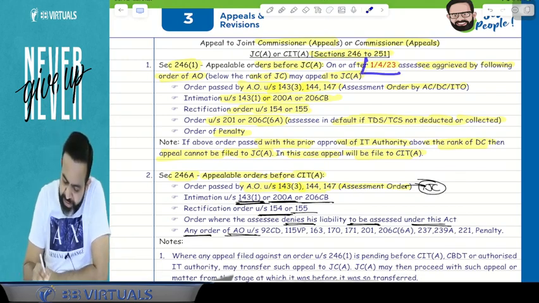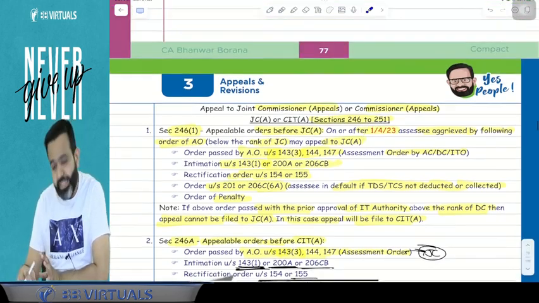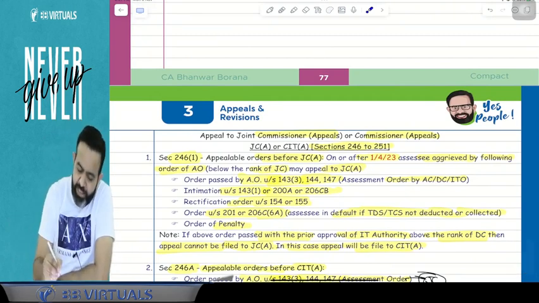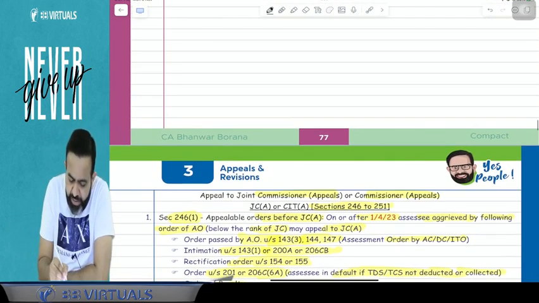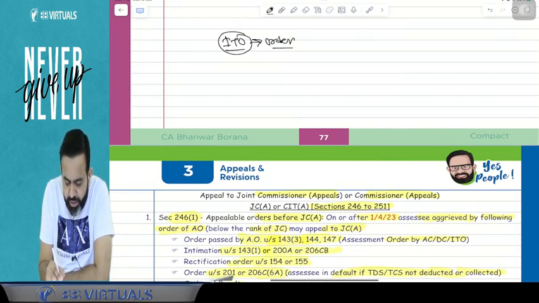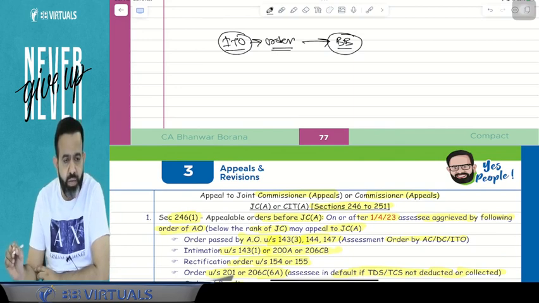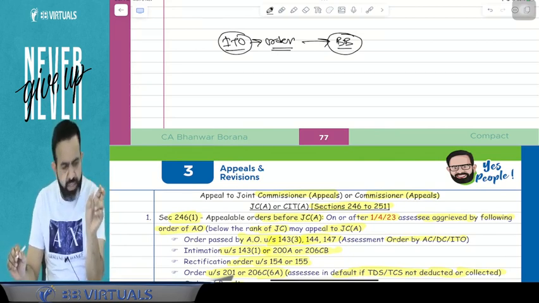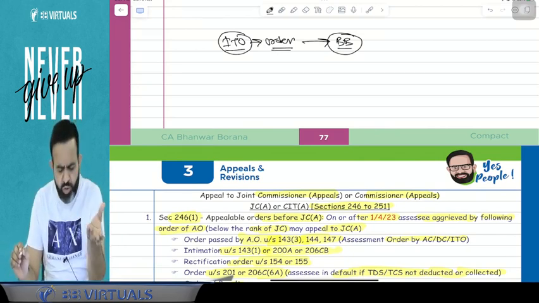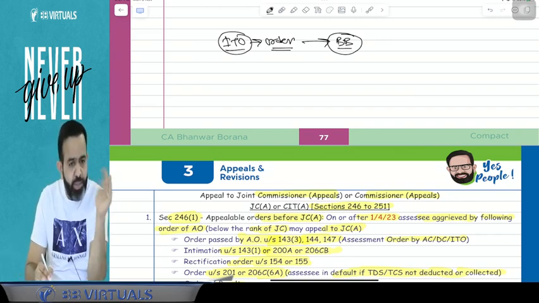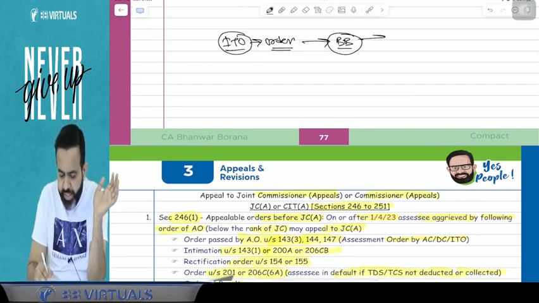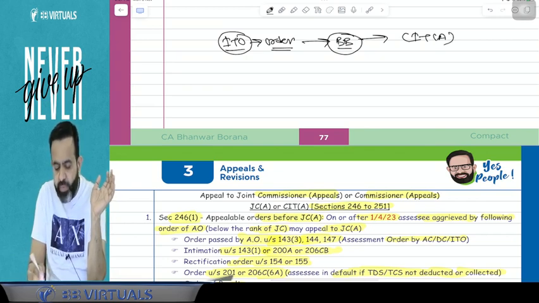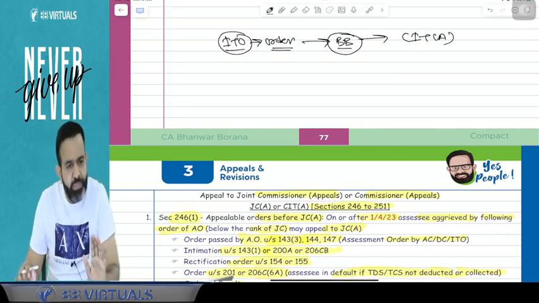Now this concept started from 1st April 2023, but guys, in the last year, for example, there was one case where the ITO passed one order, and that order was received by me. ITO means Income Tax Officer has passed one order, I have received that order. And guys, I have directly filed the appeal to the CIT appeal, because earlier there was only the concept of CIT appeal.